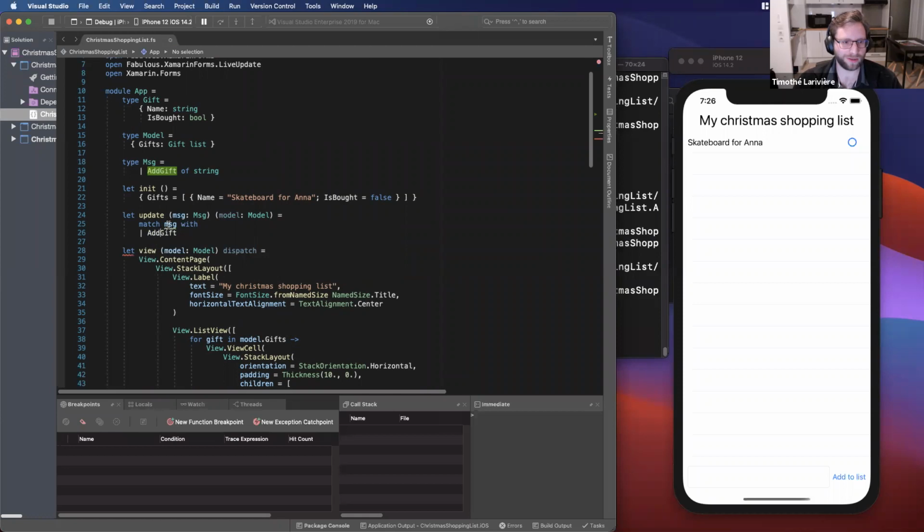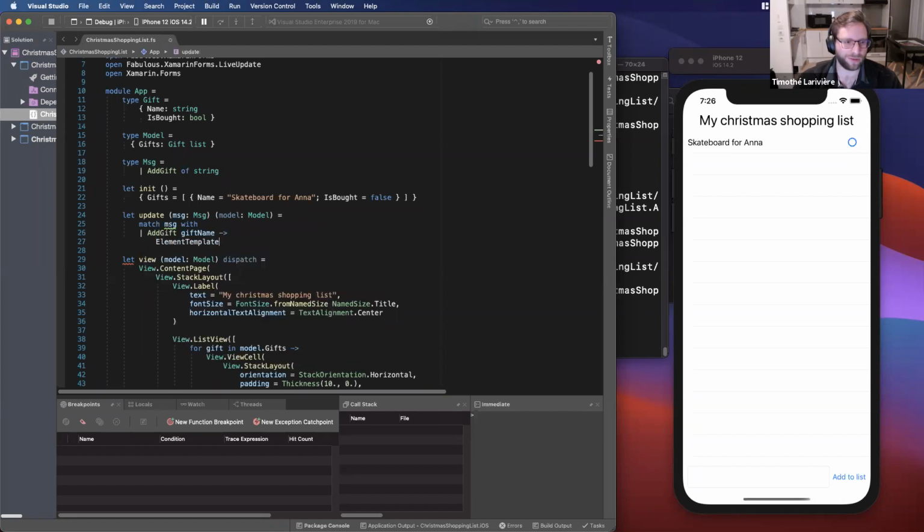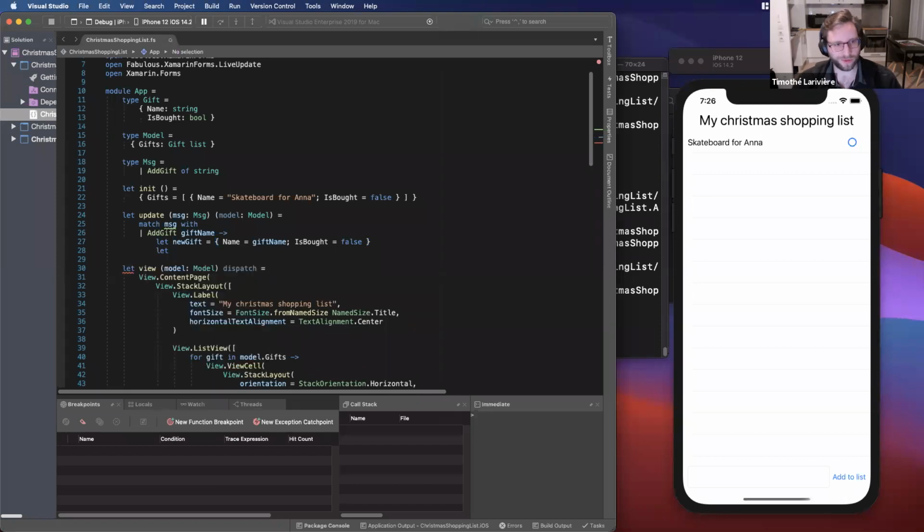So one thing with the pattern matching is that it can tell you that the pattern match is not complete, that we are missing one case. So for now, there is only one case, so I will add it. So that's the gift name. We will create a new gift with name equals gift name, and is both equals false. We will add it to the existing list of gift in our model.